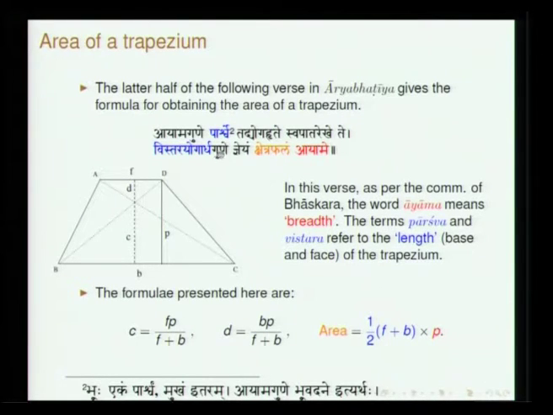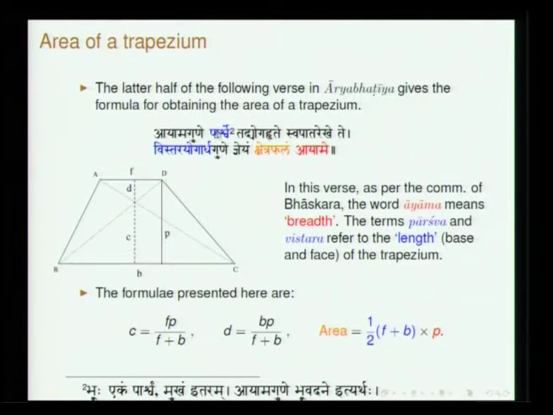Okay. Vistara yogardha guna is multiplying. So, Vistara yogardha guna, what is the other term? Ayama. Ayama is used to refer to this perpendicular distance, the distance of separation between the base and the face. So, the area of a trapezium is half times base plus face into ayama. This is the formula which he gives.